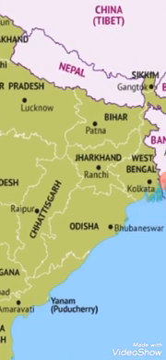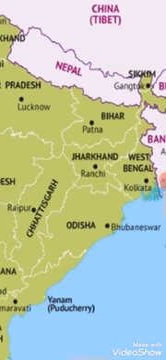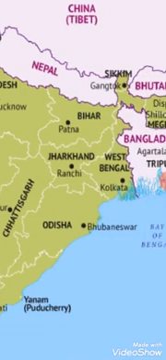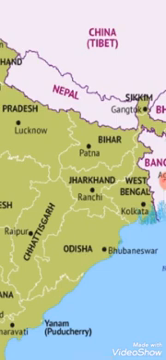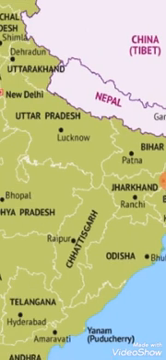On the eastern side of Chhattisgarh or northern side of Odisha, there is the state of Jharkhand, which is famous for its minerals. Next is West Bengal, which shares a boundary with Bangladesh. On the upper side is Bihar, its capital is Patna. And next is Uttar Pradesh, its capital is Lucknow, which shares a boundary with Nepal.